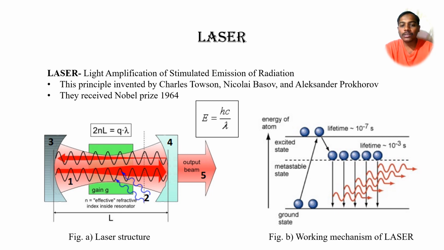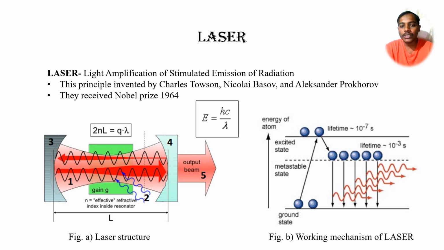In the figure first, we can see the laser structure. Component 3 is a fully reflecting mirror, while the fourth is the partially reflecting mirror. Component 1 is the active medium, where we can put different materials, while component 2 is the external pumping, so we can achieve the population inversion condition during lasing action.